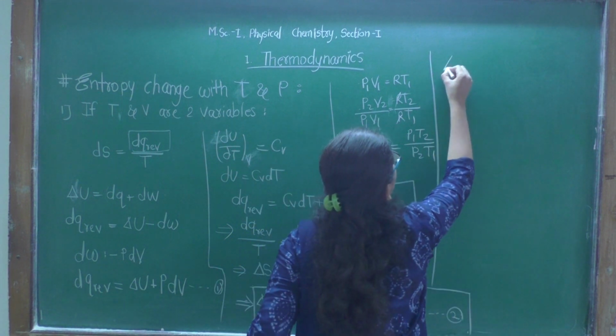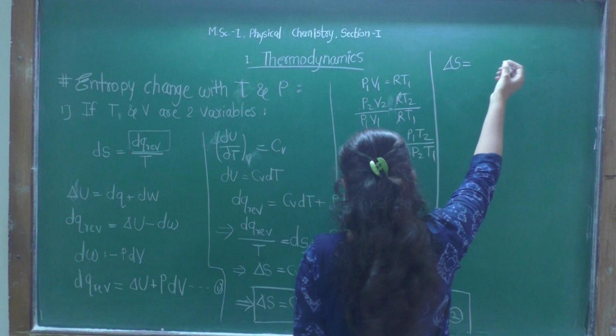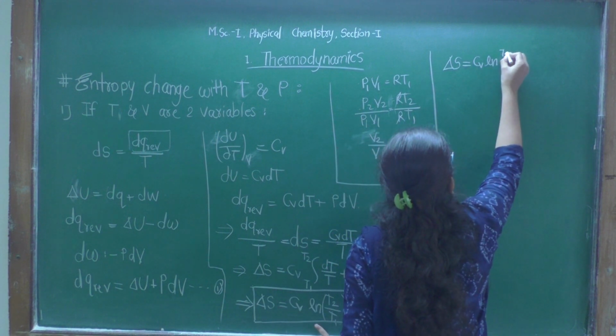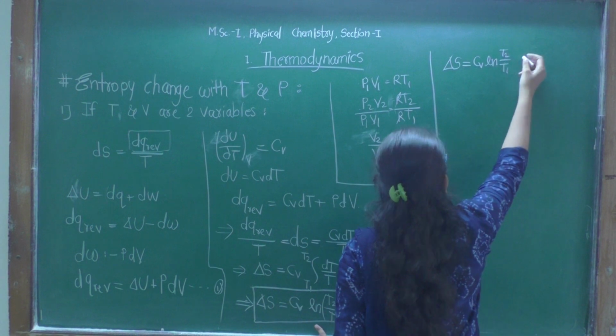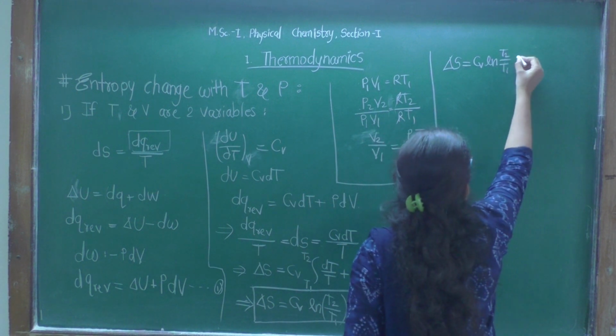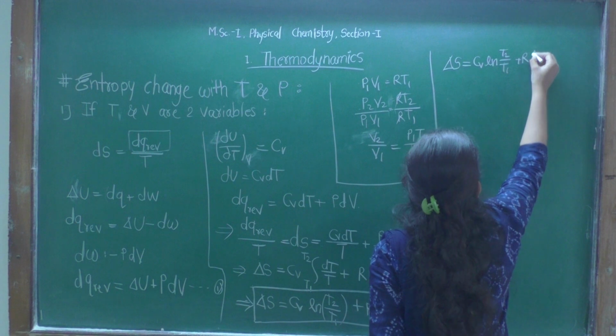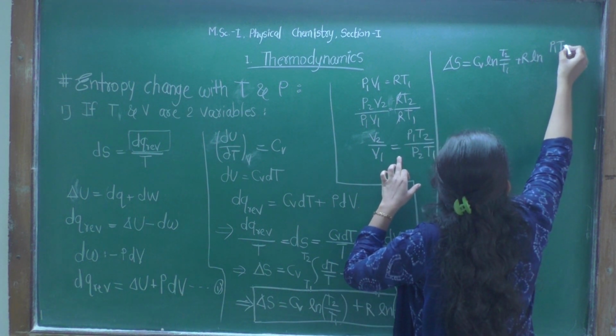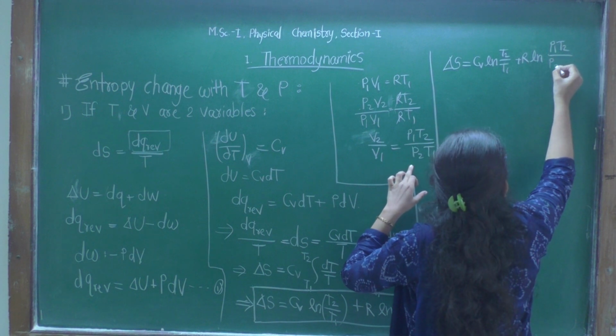Now delta S will be equal to Cv ln T2 by T1 plus R ln (P1 T2 by P2 T1).